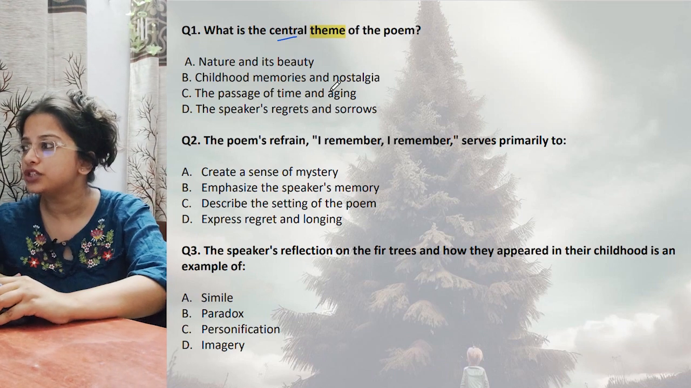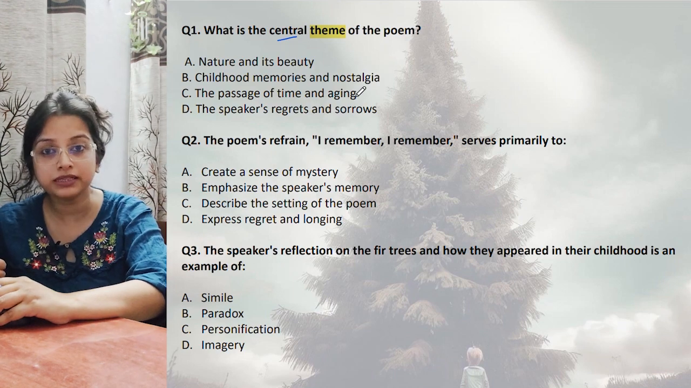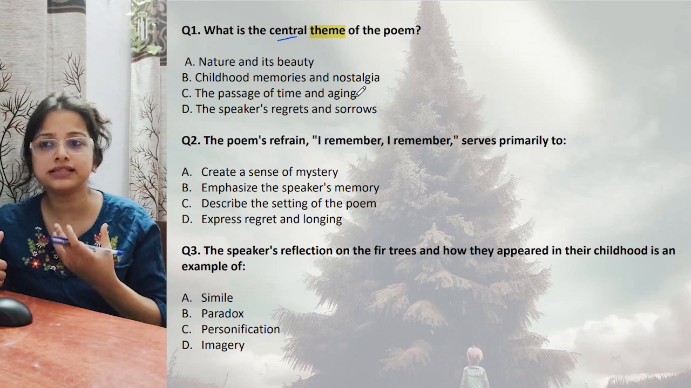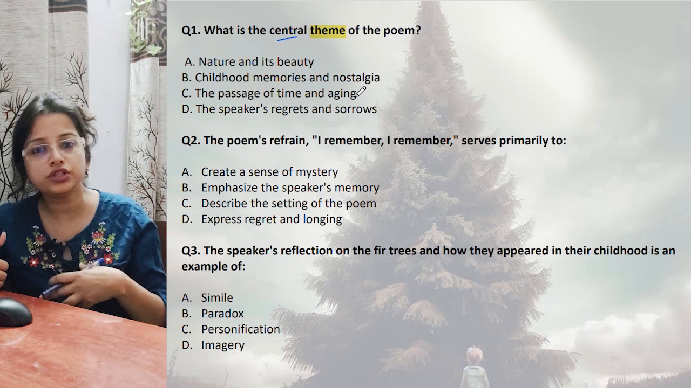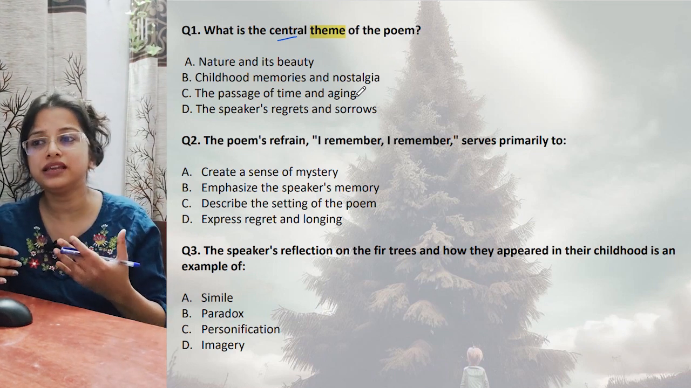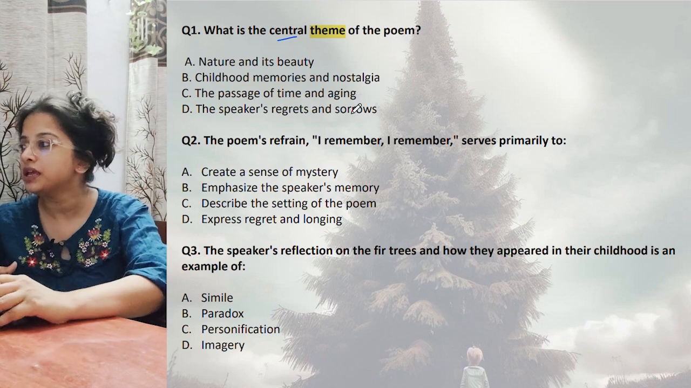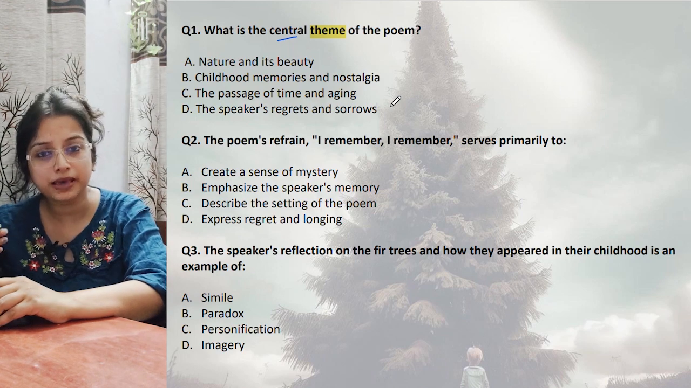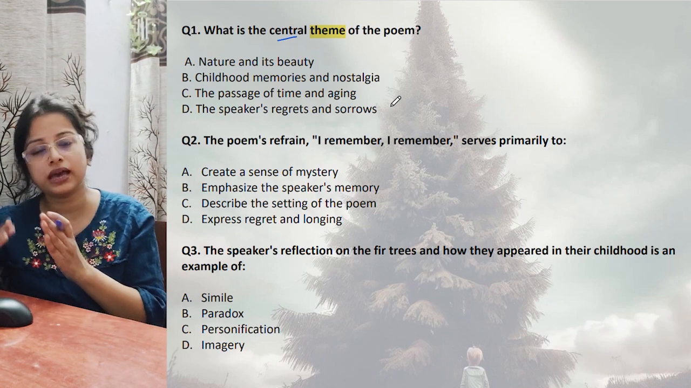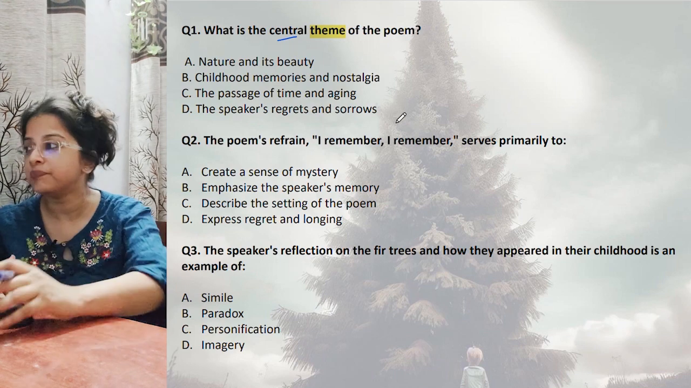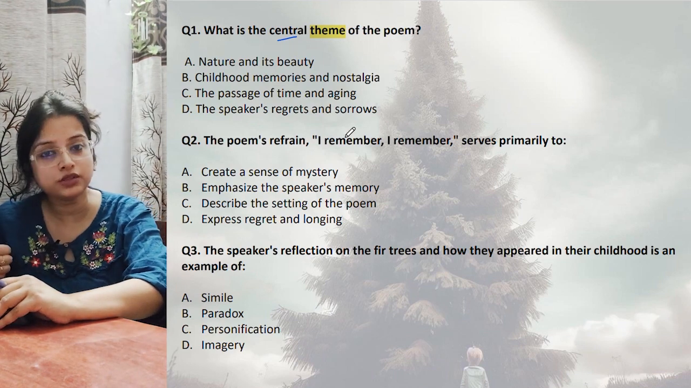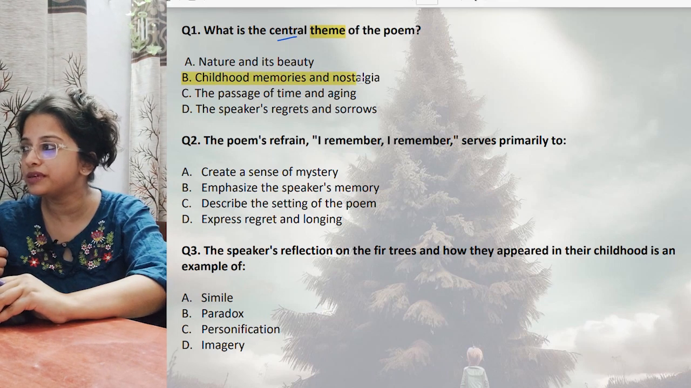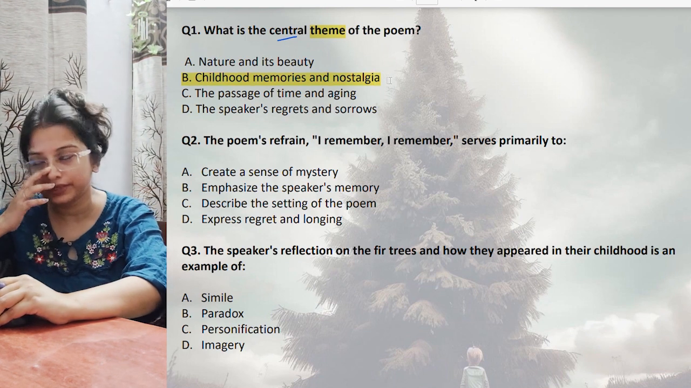Let's see the rest. Childhood memories and nostalgia. Possibly this, because from the title itself we understand that he is nostalgic, he is sad about some past memories that he recollects, and then feels very sad that he has lost those days. The passage of time and aging is also a theme but not the central theme. Is this the only thing shown? The happy moments, the sad moments are also visible, right? The speaker's regrets and sorrows: no, happiness is also shown, not just regrets. So the best option which highlights the overall poem is childhood memories and nostalgia, right?